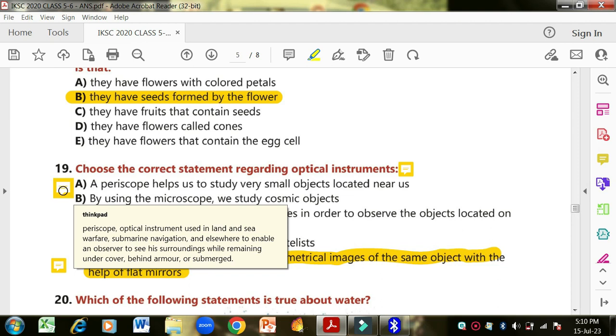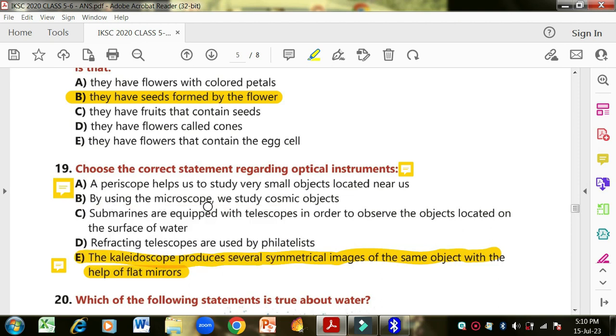Okay, no, a periscope, we have seen the function of it. This is not correct. By using the microscope, we study cosmic objects. Okay, it's also not true. Submarines are equipped with telescopes in order to observe the objects located on the surface of water.